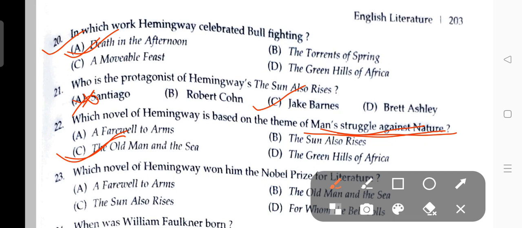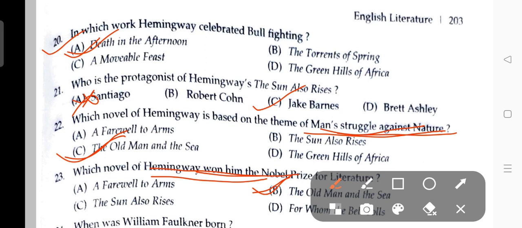The next: which novel of Hemingway won him the Nobel Prize for Literature? Hemingway won the Nobel Prize for Literature for the novel The Old Man and the Sea.